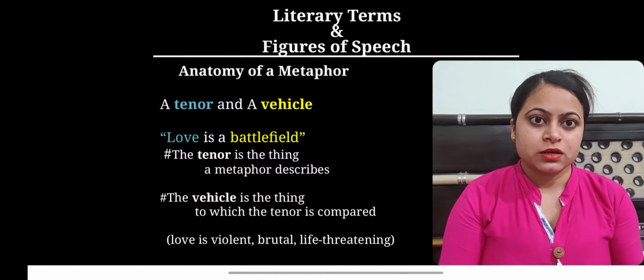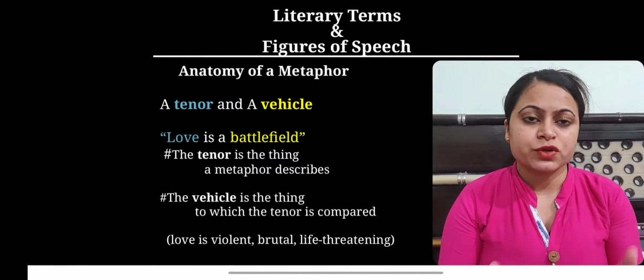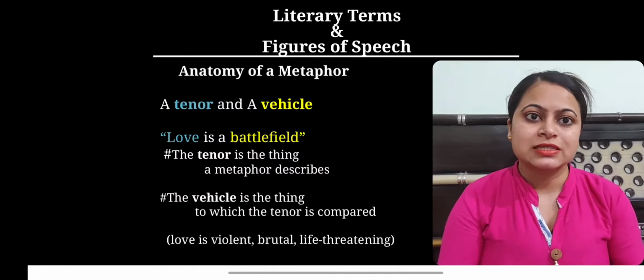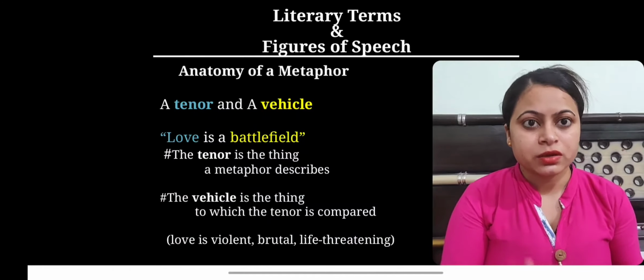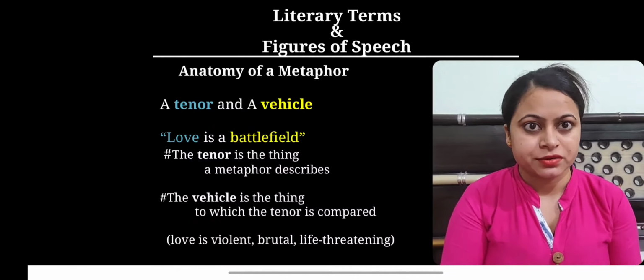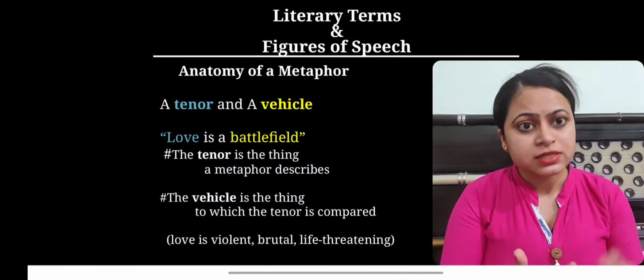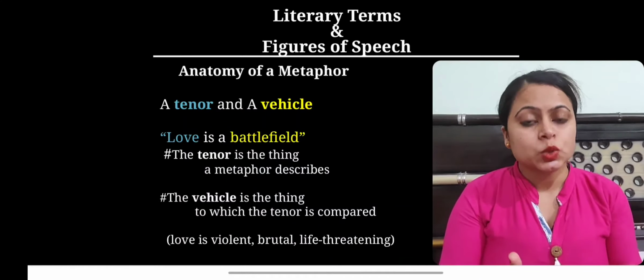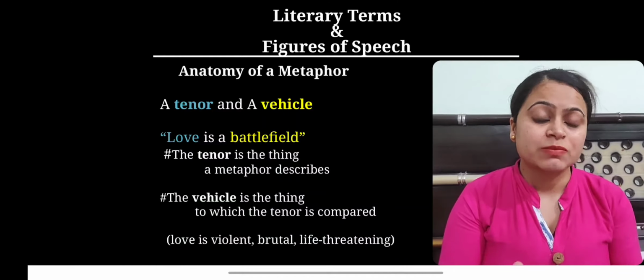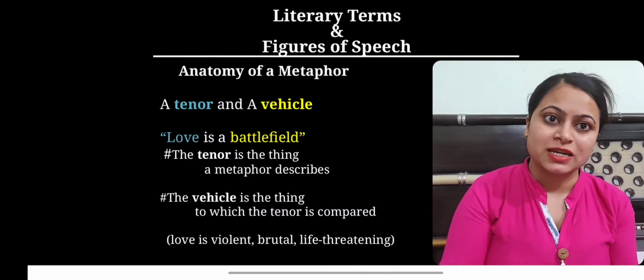Let's see this metaphorical statement: love is a battlefield. Here the word love is the tenor, because in this statement, love is being described as a battlefield.